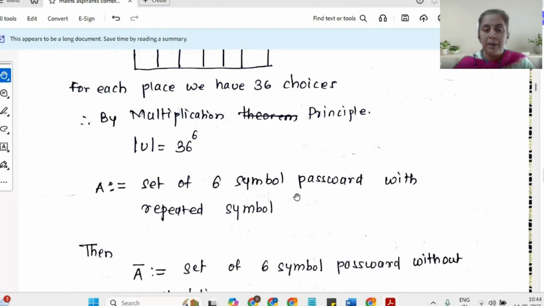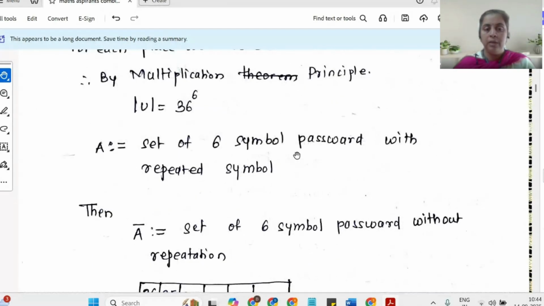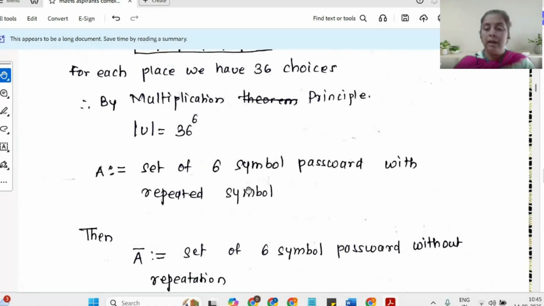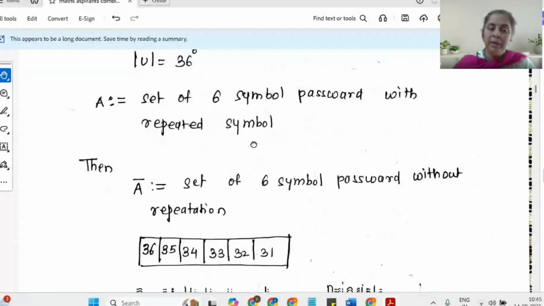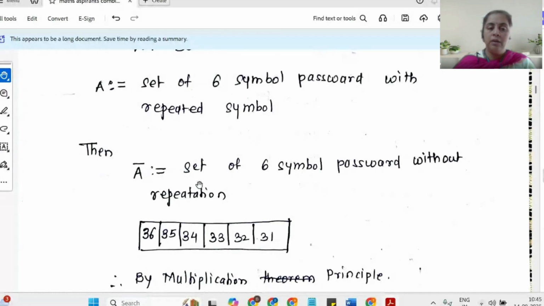Now let A be the set of 6-symbol passwords with repeated symbols. I can have one symbol repeating 2 times, I can have one symbol repeating 3 times, and so on, so repetition is allowed. The complement of this would be A bar, the set of 6-symbol passwords without any repetition.